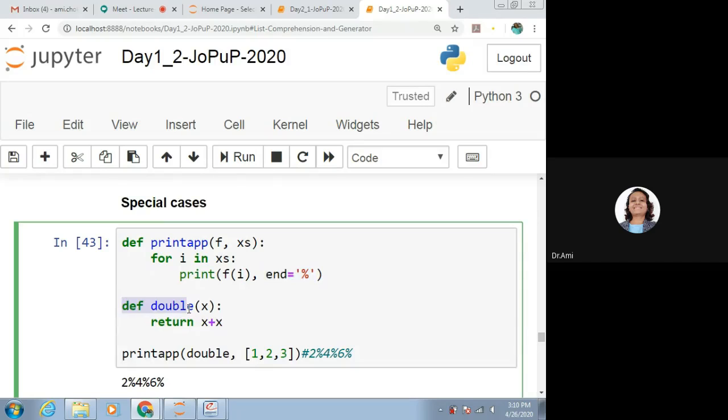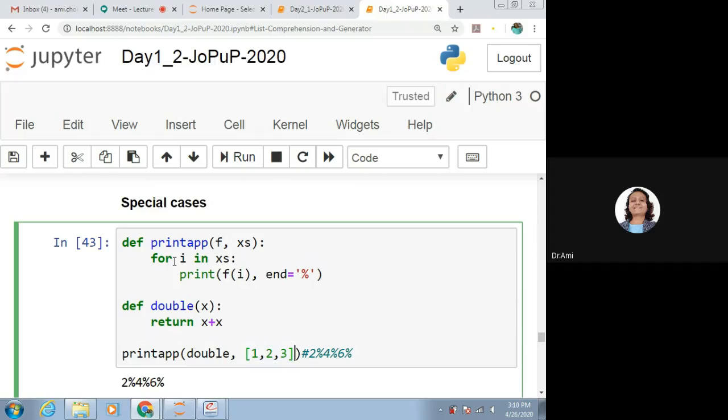So, what is that? Def double. One more function is given to us, that is double, and its definition says that it returns x plus x. Now what we do is print app double comma square bracket 1 comma 2 comma 3, that is the list. Now what is the case? For the first we have provided the function name. So that is f here. So for this f of i we need to consider double of i. And for this xs it is a list, that is 1 comma 2 comma 3.